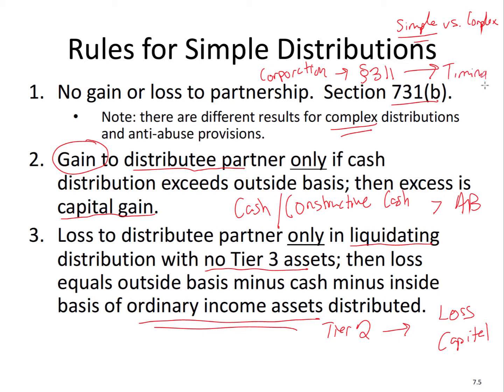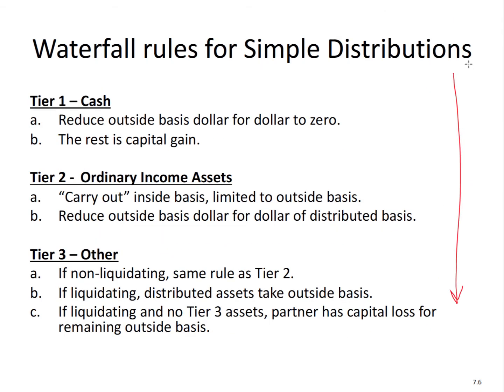I just want to bring that to your attention because in later videos, you'll see there's discussion about the different types of entities and the choice of entities and the benefits from a tax perspective. So first we start with cash. Any cash distributed will first reduce the outside basis dollar for dollar. By the way, this cash means actual cash or constructive cash.